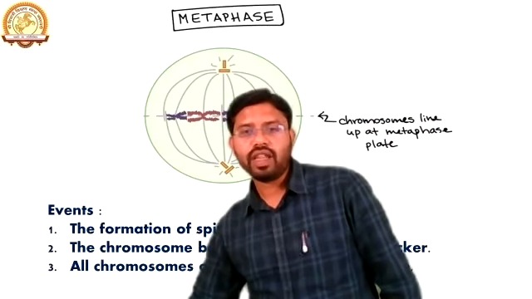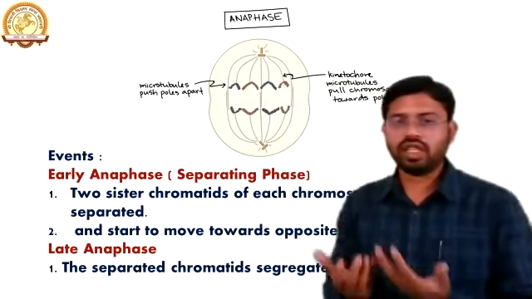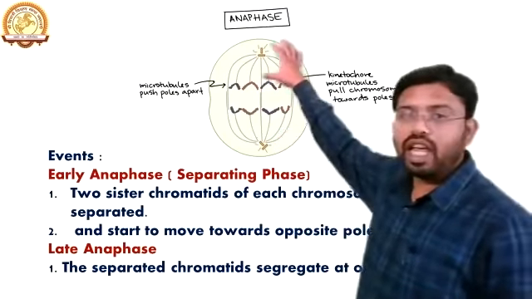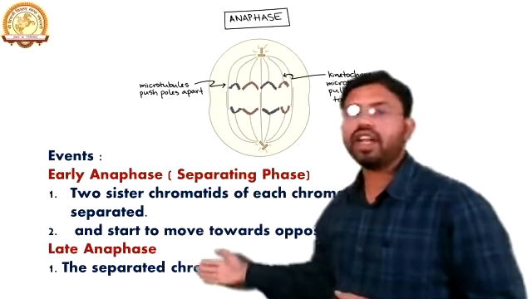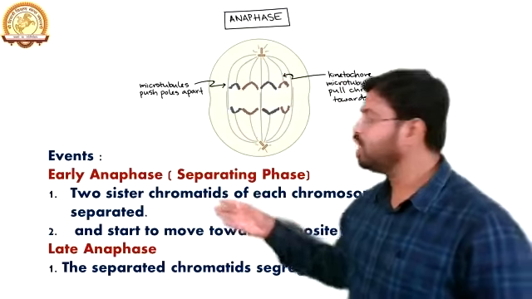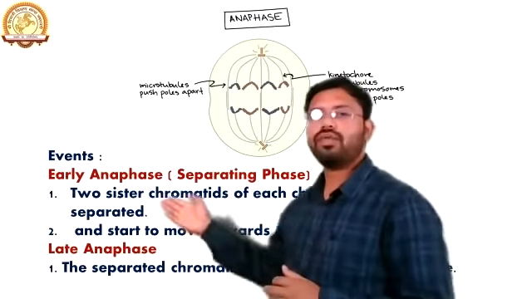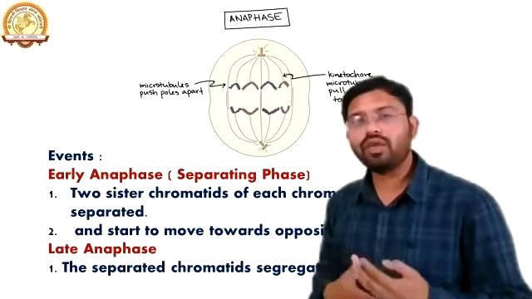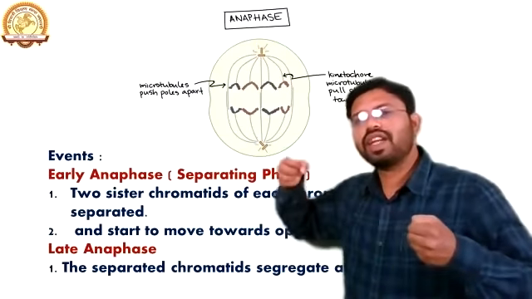After metaphase, the next step comes, which is towards the starting of the division of the particles. So the next phase is the anaphase. This anaphase is also divided into two phases, the early anaphase and the late anaphase. Now what actually happens in the first phase, the early anaphase? As I told you, it is the starting of division of the cells. So in this phase, the separation of the chromosomes gets started.